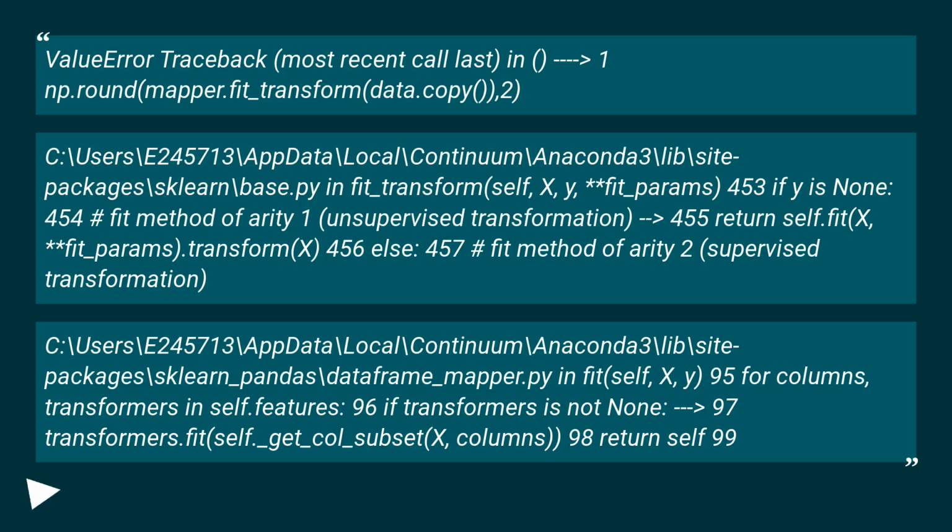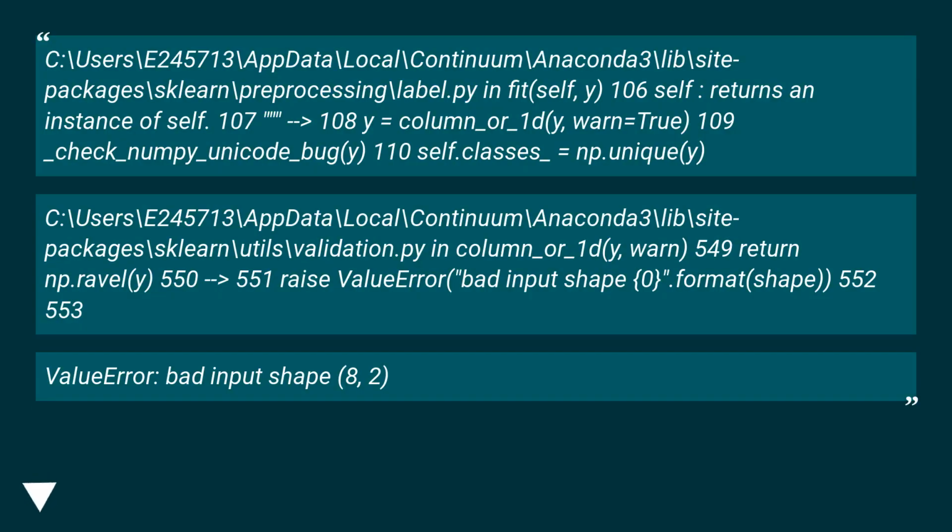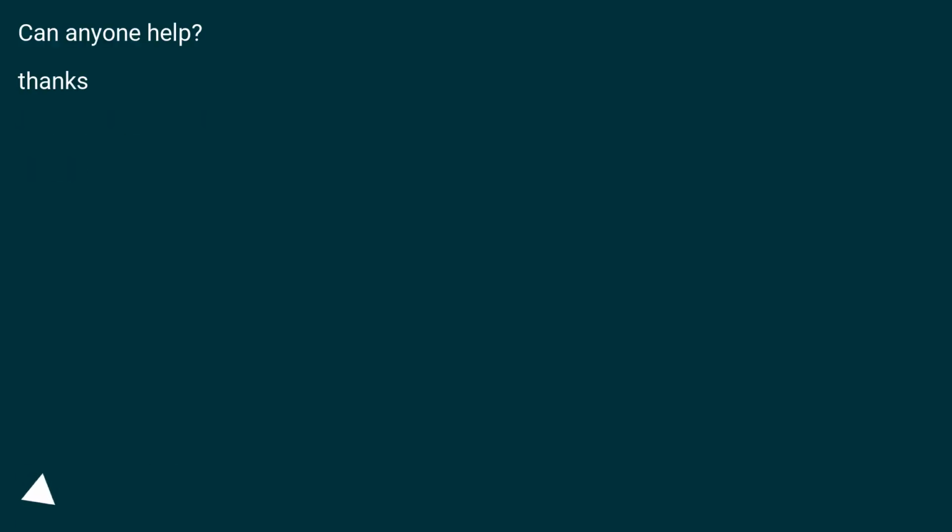c:\users\updata\e245713\updata\continuum\anaconda3\lib\site-packages\sklearn_pandas\dataframe_mapper.py in fit(self, X, y) 95 for columns, transformers in self.features: 96 if transformers is not None: > 97 transformers.fit(self._get_col_subset(X, columns)) 98 return self 99. Can anyone help? Thanks.